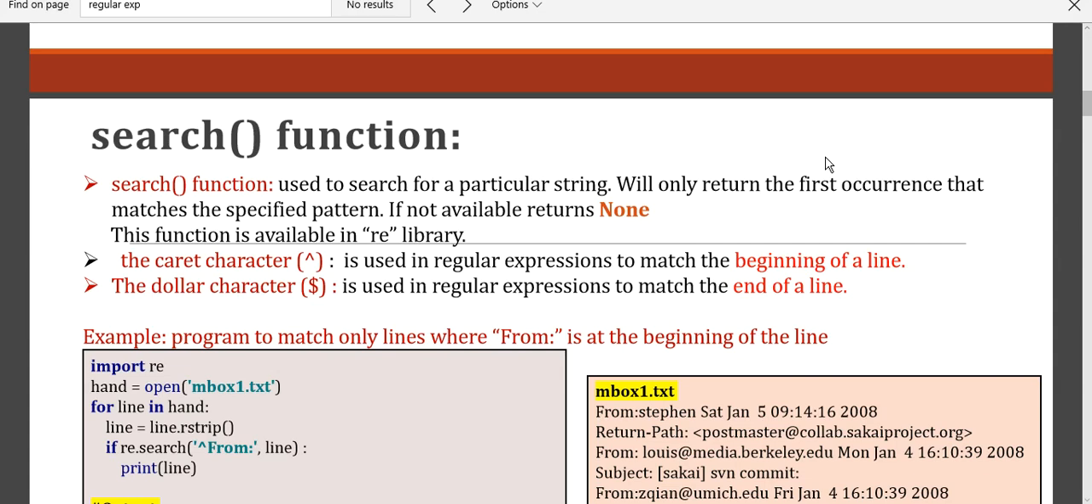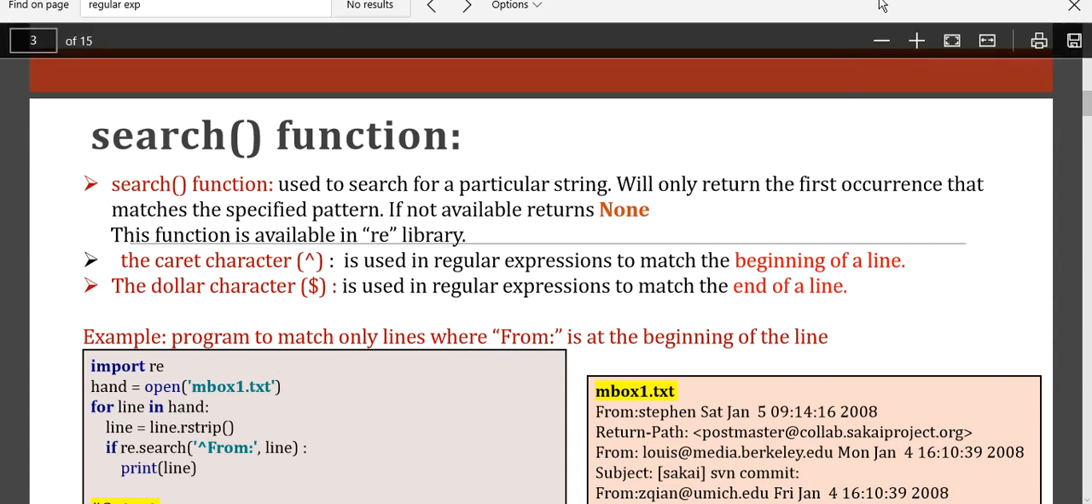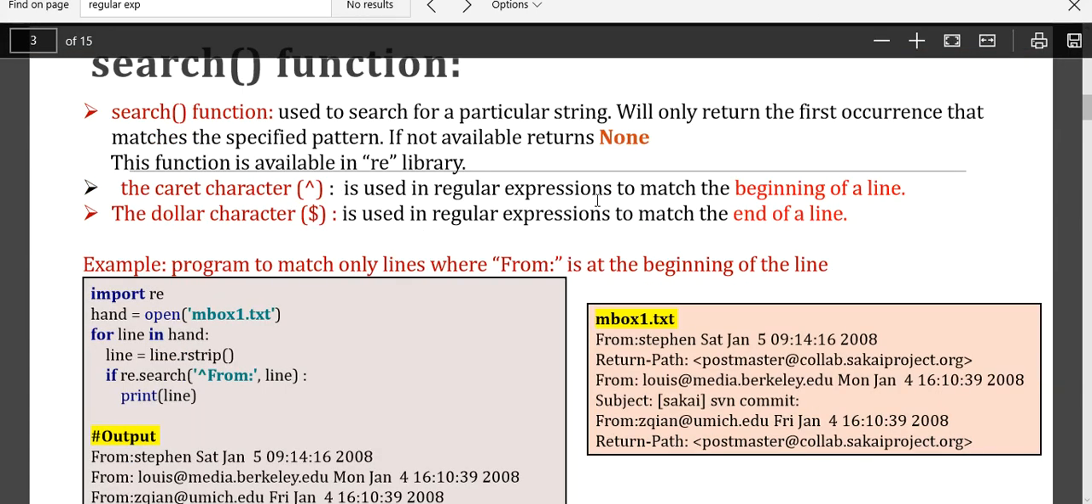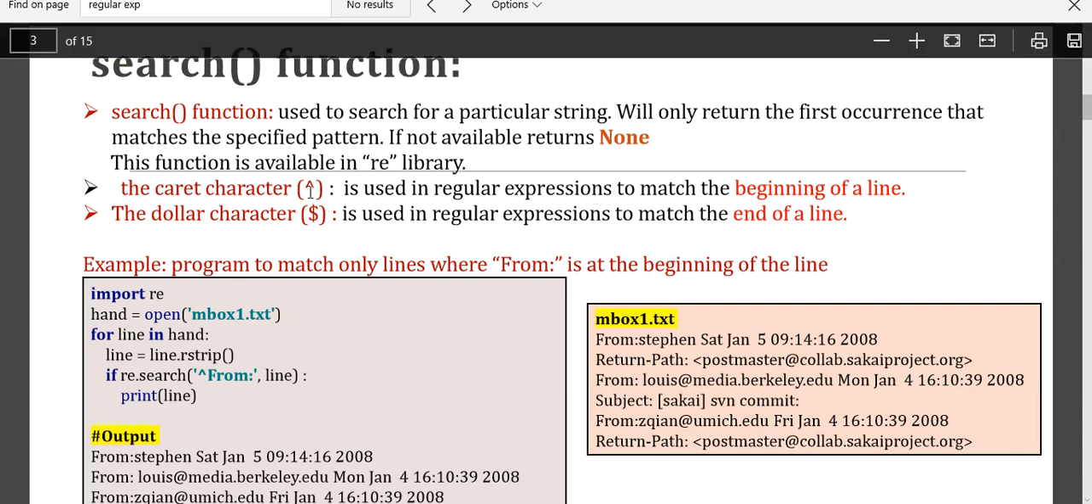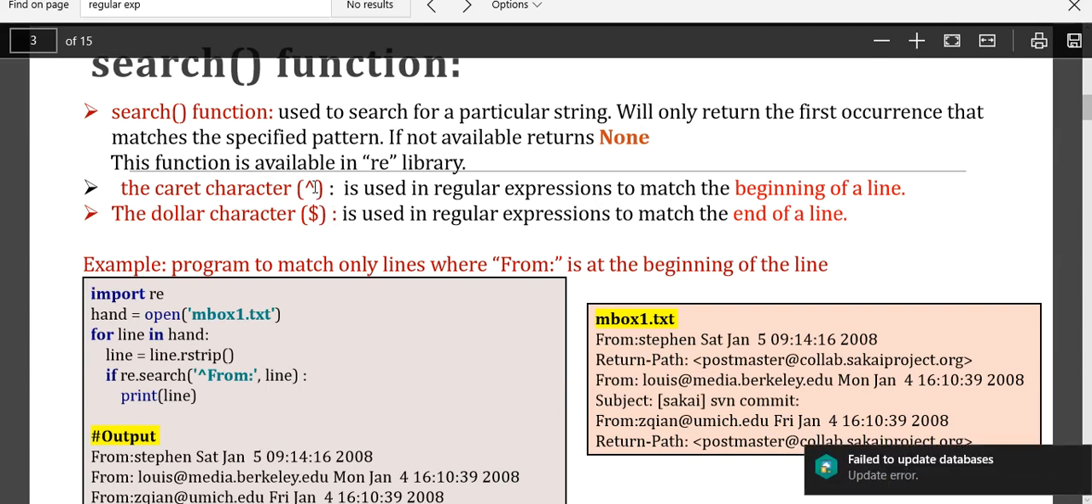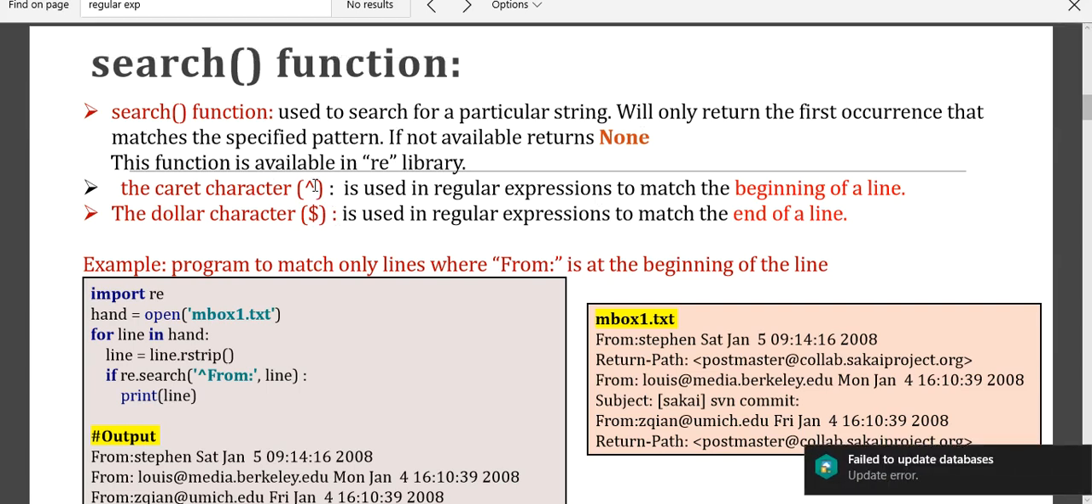So if the string is not available, it just returns a None data type. Okay, we have some special symbols that help us in identifying the search pattern. The first one is the caret, which will be available on the sixth digit of the keyboard.